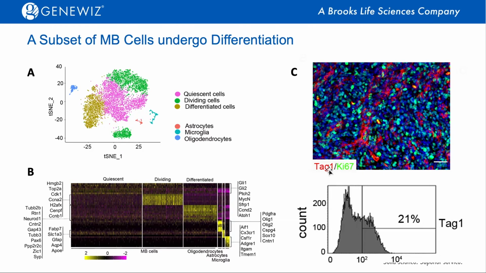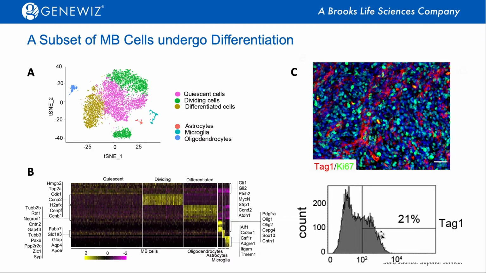neuronal differentiation. By immunostaining, you can see that in the tumor tissues, we found about 20 to 30% of cells were positive for TAG1. Moreover, those TAG1 positive cells were negative for Ki67, suggesting those differentiated cells have already stopped dividing. As I mentioned earlier, TAG1 is a cell surface antigen. So by immunostaining with an antibody specific for TAG1, we can easily isolate those differentiated tumor cells by flow cytometry.